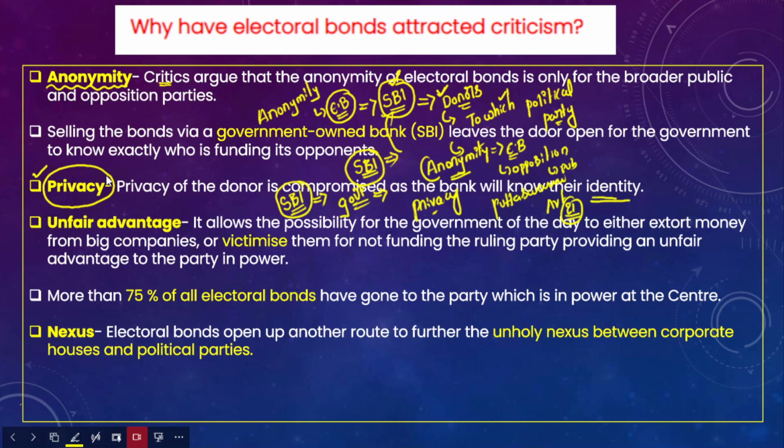After that, we should also talk about the political victimization of donors. How is this political victimization usually done? Please understand that a donor purchases the electoral bond from the State Bank of India, and then uses the bond to fund the opposition party.